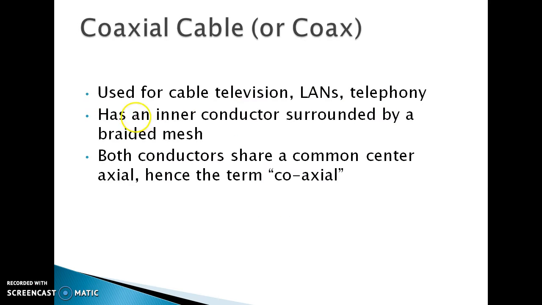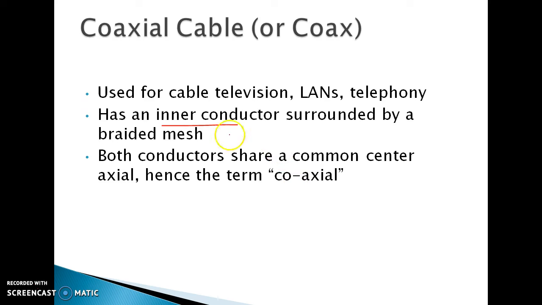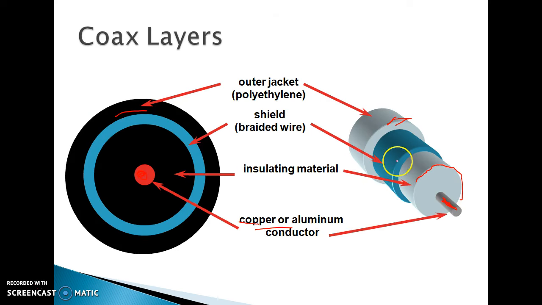So a coaxial cable has an inner conductor, that is the copper wire, surrounded by a braided mesh. As you can see in this figure, this is the braided mesh. Basically, this braided mesh structure is just like a meshing structure.